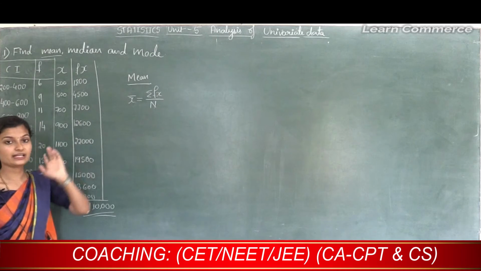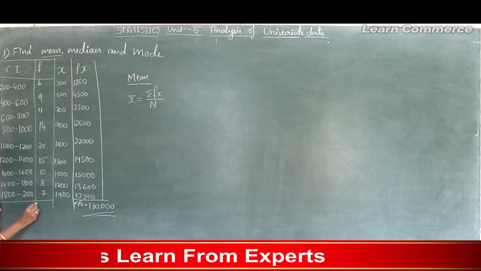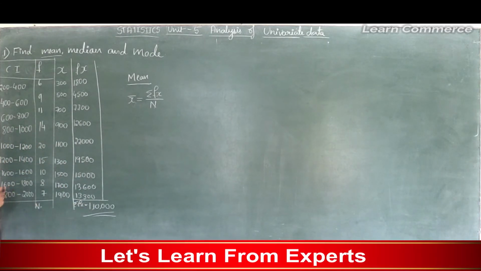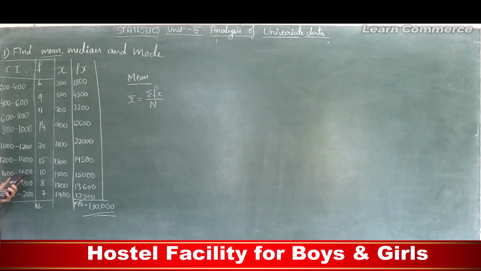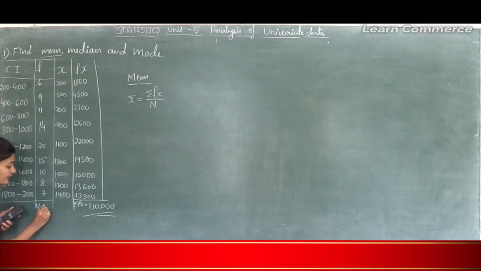Next we need capital N, that is the total frequency: 6 plus 9 plus 11 plus 14 plus 20 plus 15 plus 10 plus 8 plus 7. So capital N is 100.